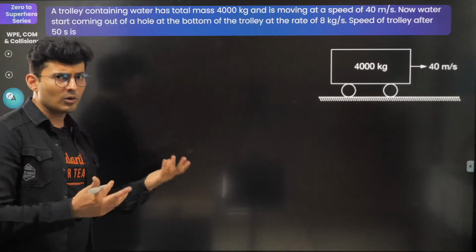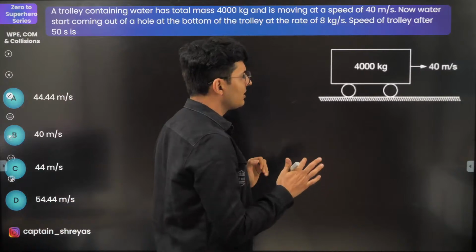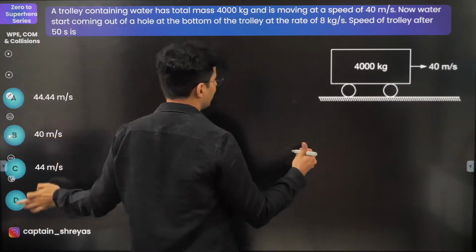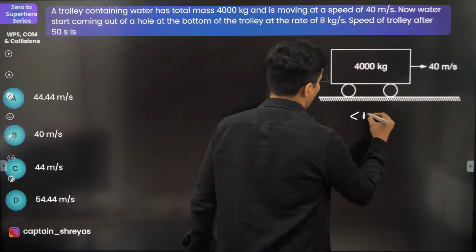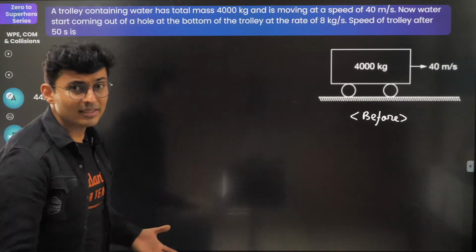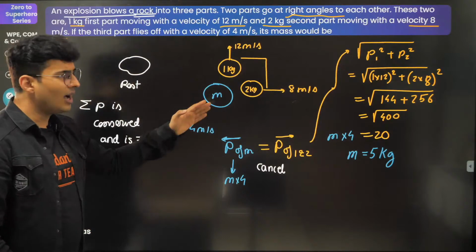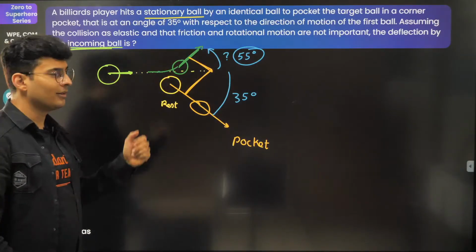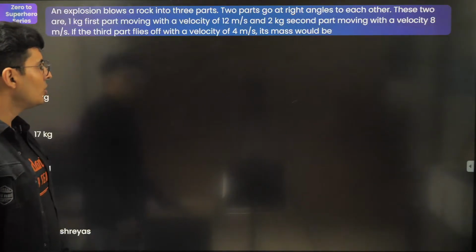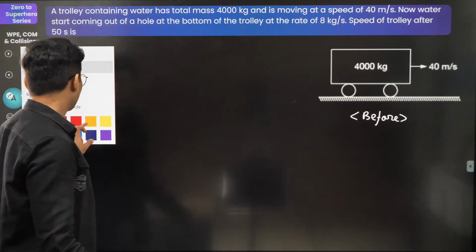I feel this is also a question on momentum conservation. I'll tell you how. This is at t equal to 0, or I would say this is the initial condition. This is before, and I had told you whenever you apply momentum conservation, you always show before and after diagrams. Before, after, before, after. Always show the two diagrams. Without the two diagrams, you will not be able to realize what's happening.